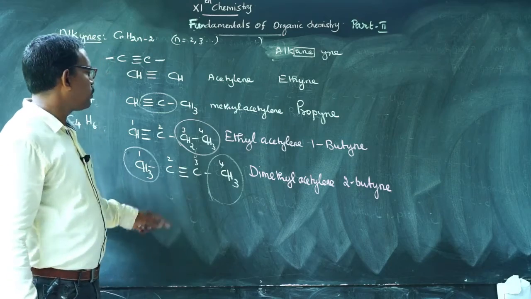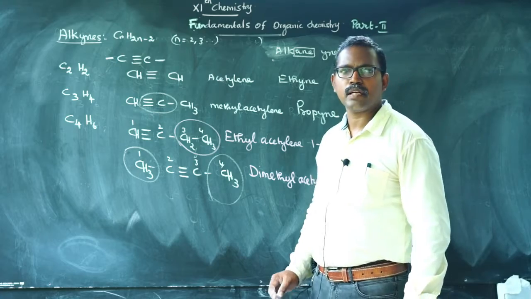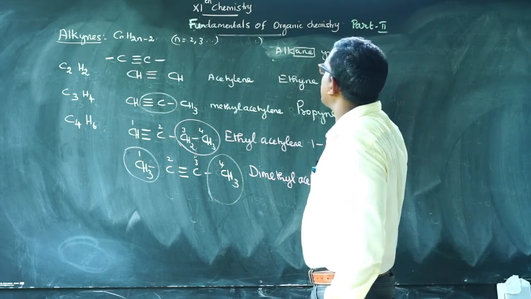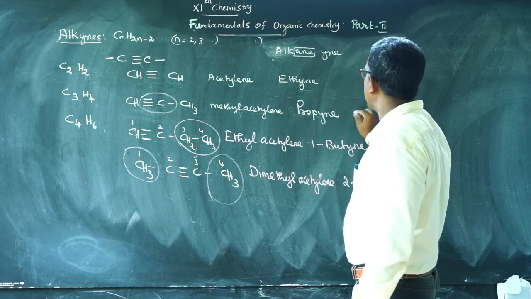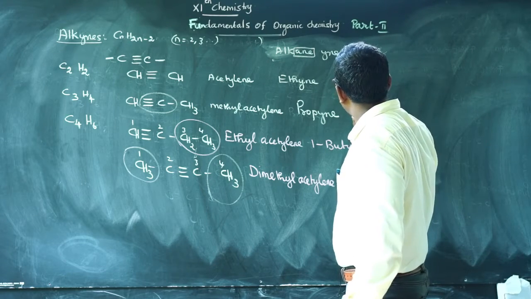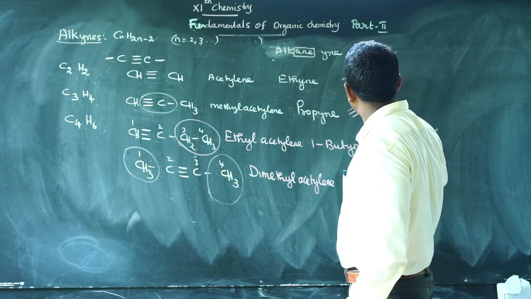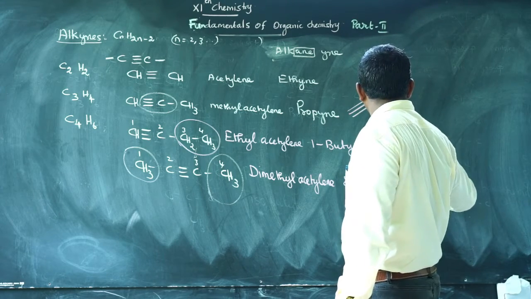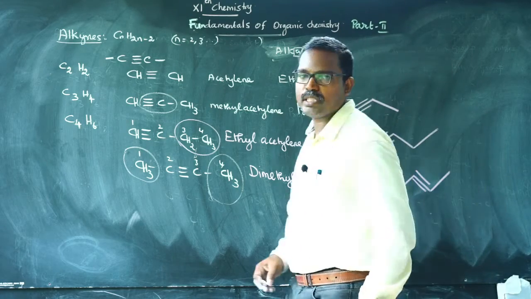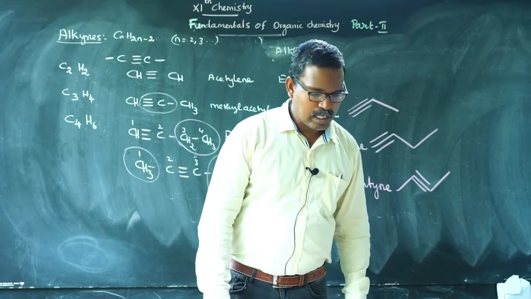1-butyne, 2-butyne. How to draw the bond line representation of these compounds? First, only 2 carbon atoms. The second one has 3 carbon atoms, so propane with the triple bond here is propyne. For the one with 4 carbon atoms, carbon number 2 and 3 have the triple bond. This is the bond line representation of these alkynes. So these are the simple alkynes.